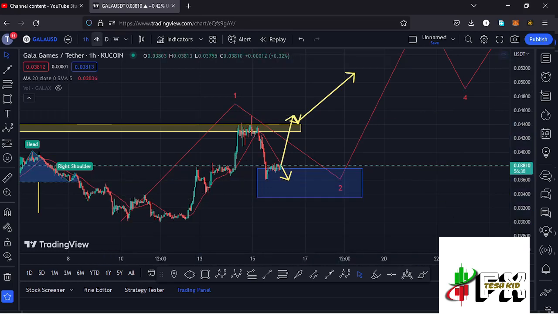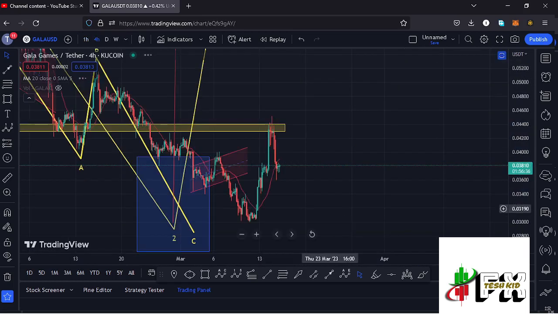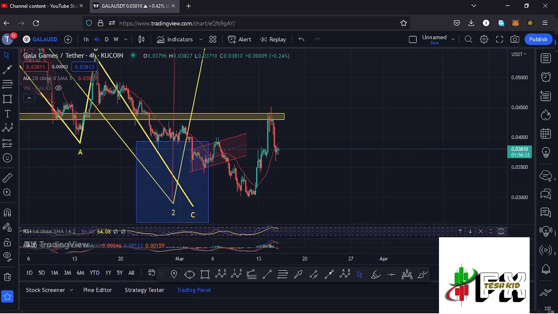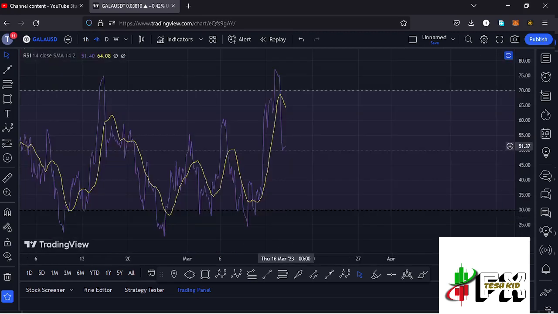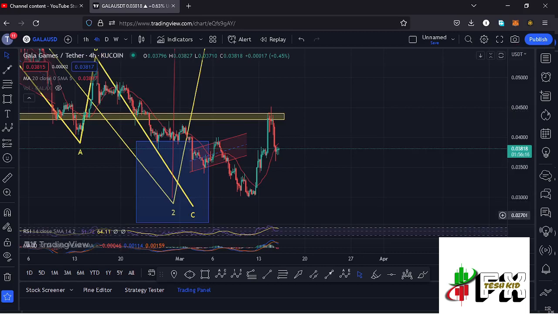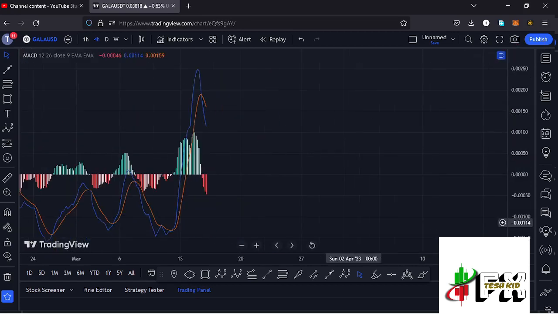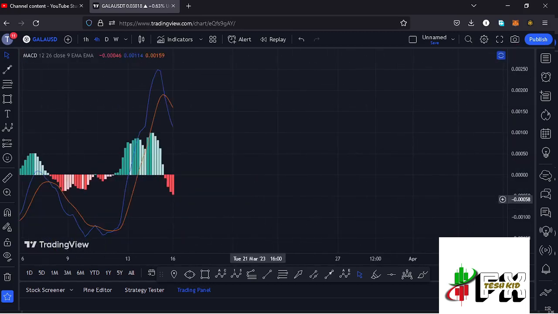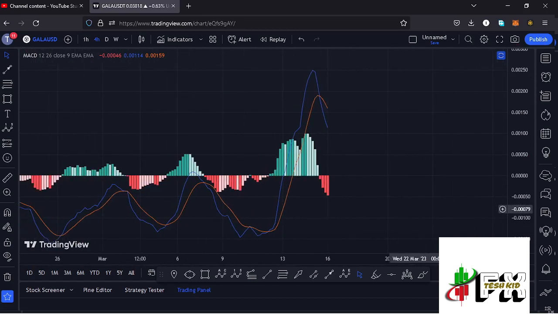And getting back to the 4-hour chart to take a look at the indicators, on the RSI we are trading at around the 51 mark, meaning we have massive room for us to fully support higher prices in case the reversal starts in the formation of that wave 3. But in case the breakdown continues, that movement will still be supported on the RSI. Also taking a look at the MACD, we have been able to print a bullish cross, fully supporting lower prices, that is further breakdown here on the charts.